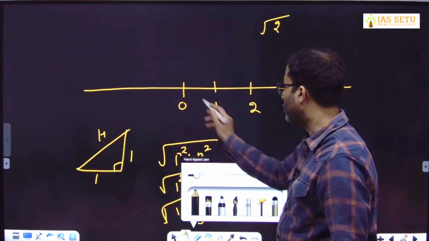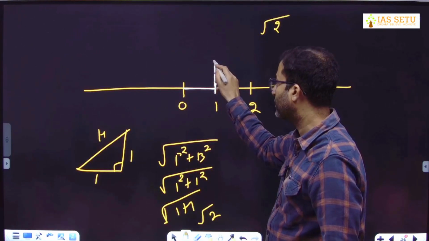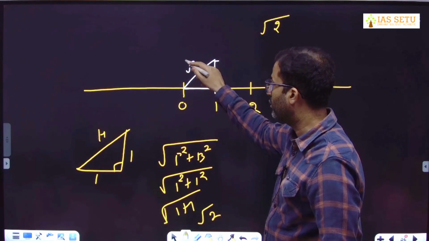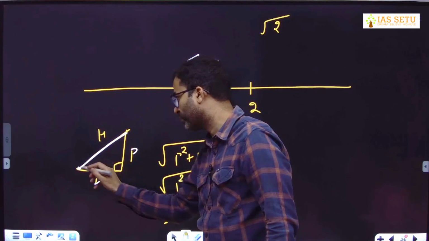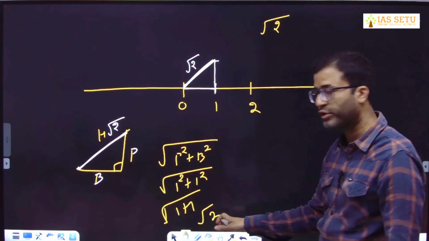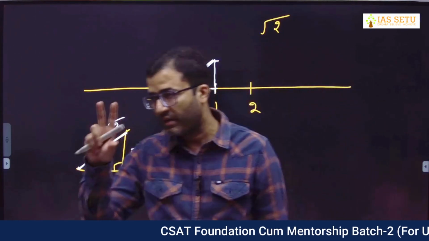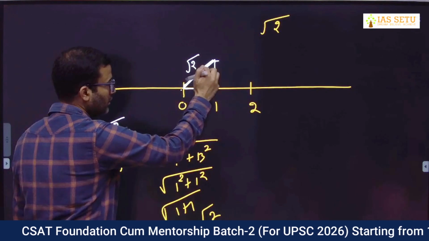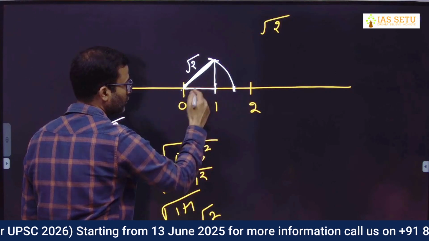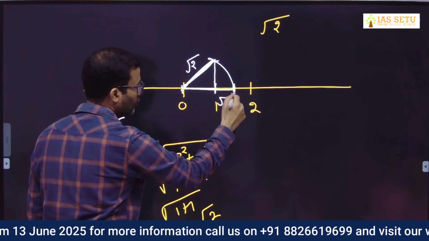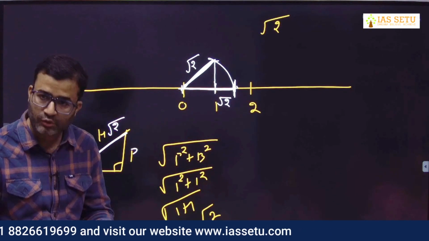So what you do, you take a scale, you draw 1 centimeter and you take 1. And you draw 1 centimeter here. This will be under root 2. Your hypotenuse, this is perpendicular, this is base, this is hypotenuse. So your hypotenuse will be under root 2 as per Pythagoras theorem. एक Pythagoras theorem नाम की थ्योरम है, तो उसके हिसाब से under root 2 होगा. Then you take a compass, take an arc, from this you draw. This value is exactly equal to under root 2. So this point is your under root 2. We can express under root 2 on number line.